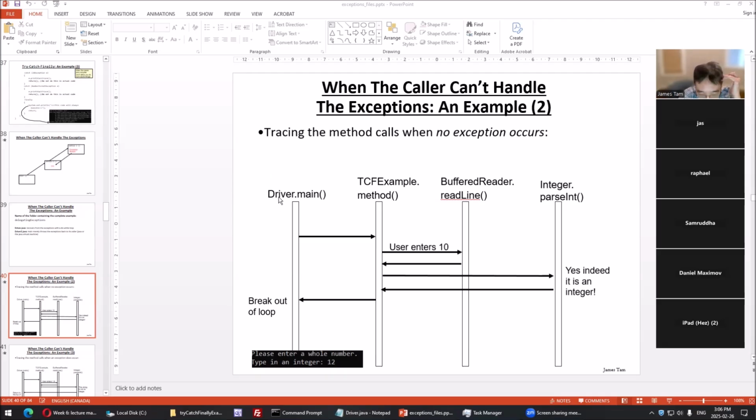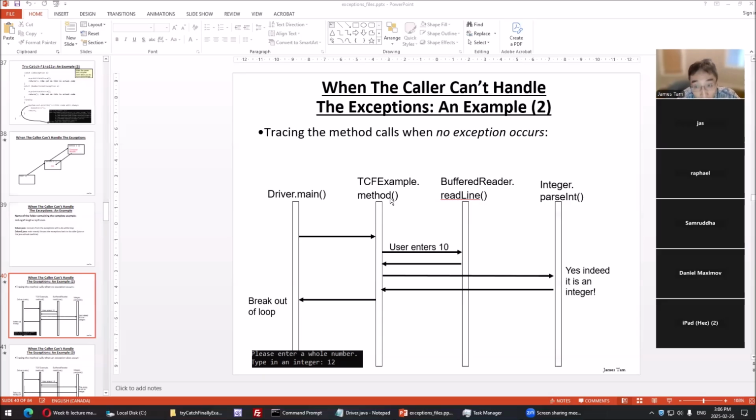It could be there's one person writing this, another person writing this. This dude doesn't know how to handle it. Another reason why we don't want the caller of these two methods to actually handle it is I could be the author of both of these, but in terms of behaviors, it doesn't make sense to have a method here. The behavior of handling it belongs here. So I'm actually going to put the behavior over here, the handle, the catch block over here.